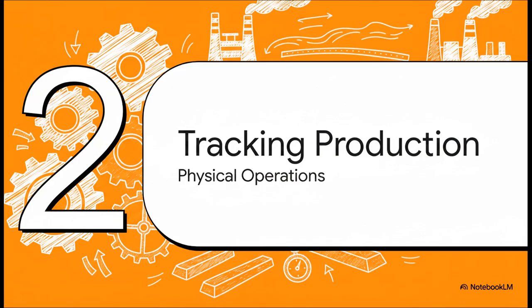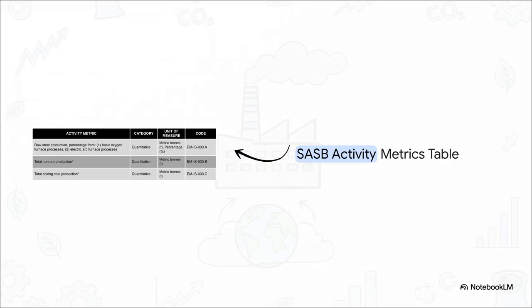Moving on to part 2, tracking raw steel production. So this brings us directly to the SASB activity metrics table. Keep your eyes specifically on code EM-IS-000.A. This quantitative metric, which is reported in metric tons, dictates exactly how an entity must quantify their total raw steel production. But here's the catch. SASB requires way more than just a grand total. They demand to know exactly how that steel was forged.